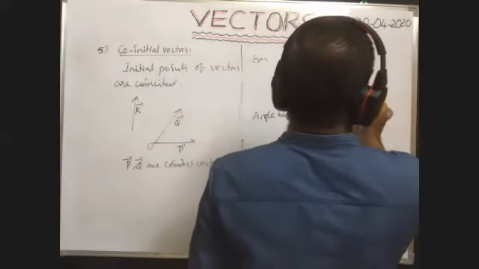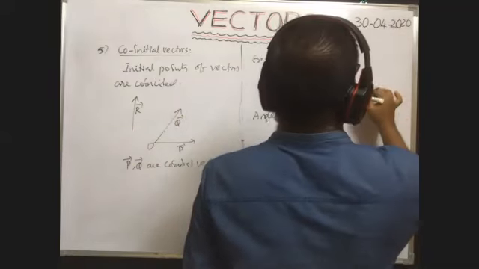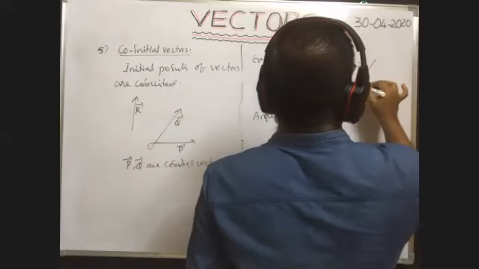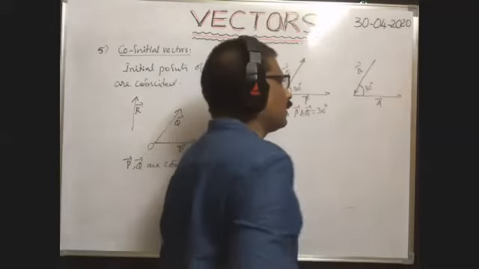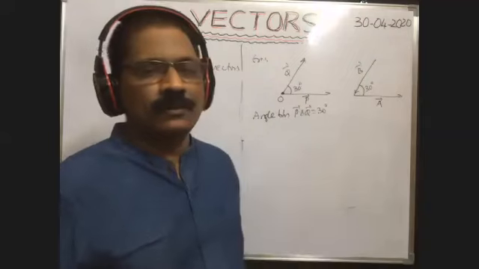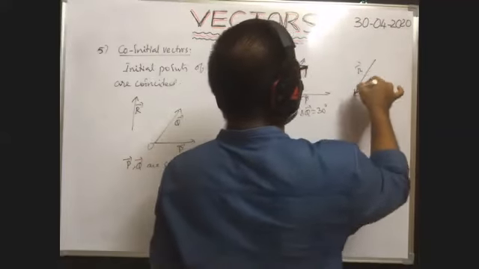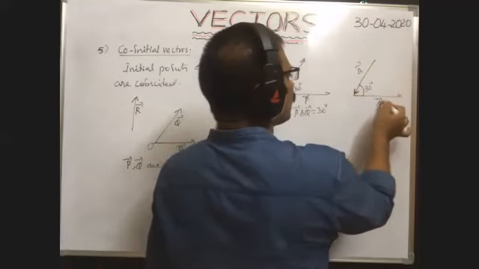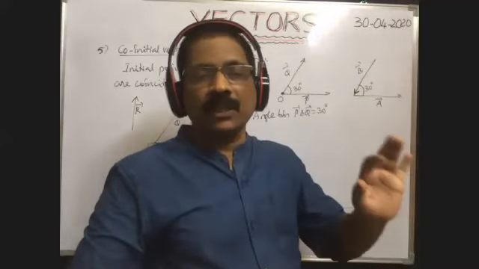Suppose we are given A bar as this vector and this is B bar. The angle between these two lines is 30 degrees. Now what is the angle between these two vectors? Here you see the final point of this vector B bar is in this direction, so the final point coincides with the initial point of A bar. That's why we cannot treat this 30 degrees as the angle between the two vectors.